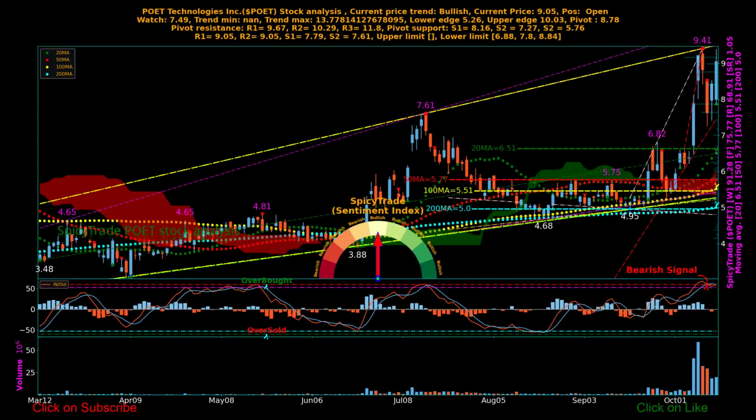In summary, stock is trading above 9, above 20, above 50, above 100, and above 200 days moving average. In terms of moving average, stock is trading above 5 major moving averages, suggesting that long-term investors are showing interest in buying the stock. 20 days moving average is shown in green, and 50 days is shown in red. 100 days moving average is shown in yellow, and 200 days is shown in cyan. Their current values are shown on right side of the chart.